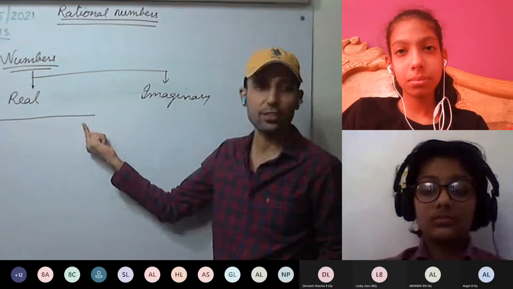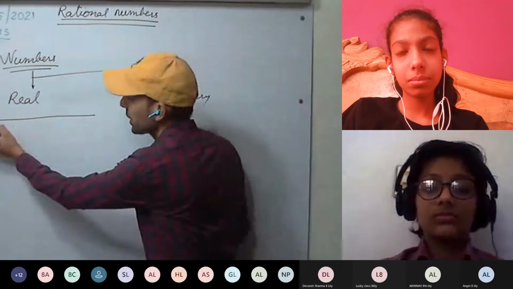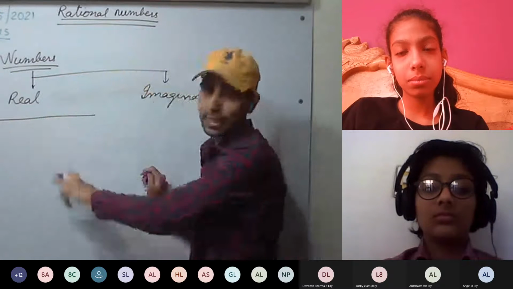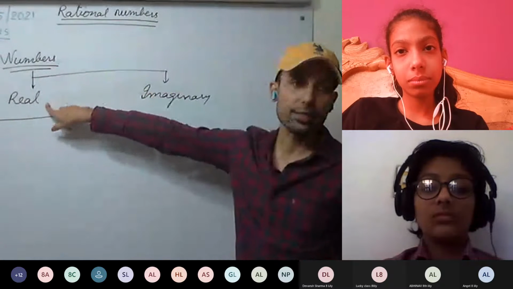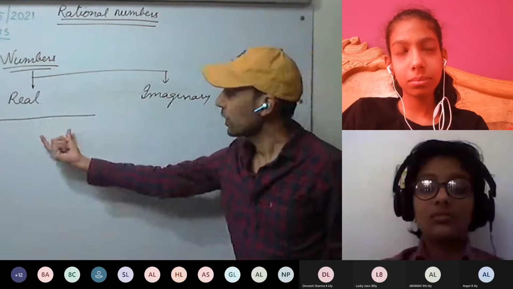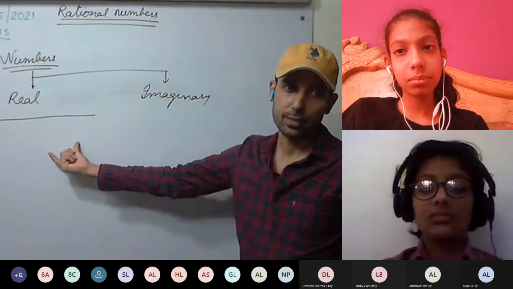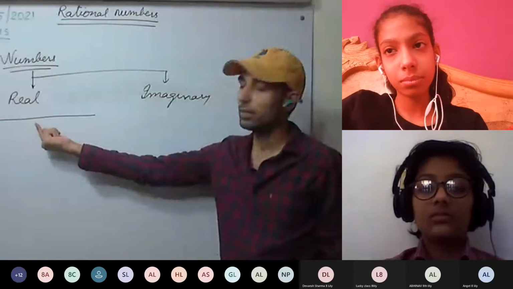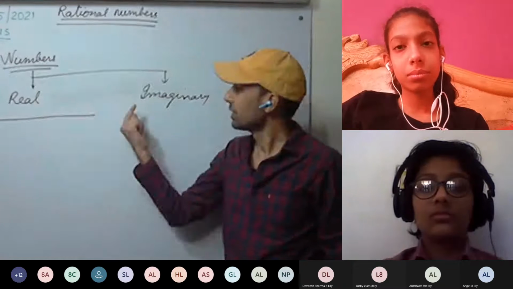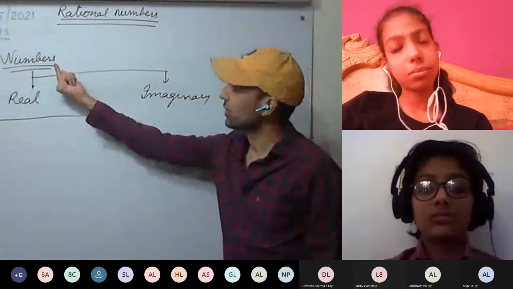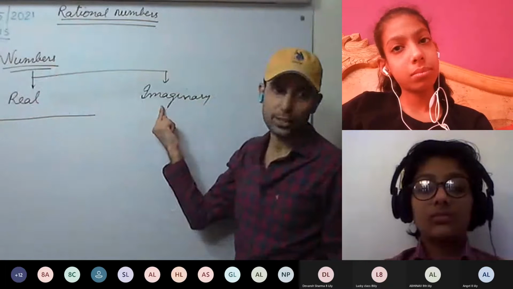Any number that can be represented on this line, or that can be put on this line, is called a real number. We can quantify these numbers. Whereas imaginary numbers cannot be put on the number line. So first we are dividing numbers into real and imaginary numbers.